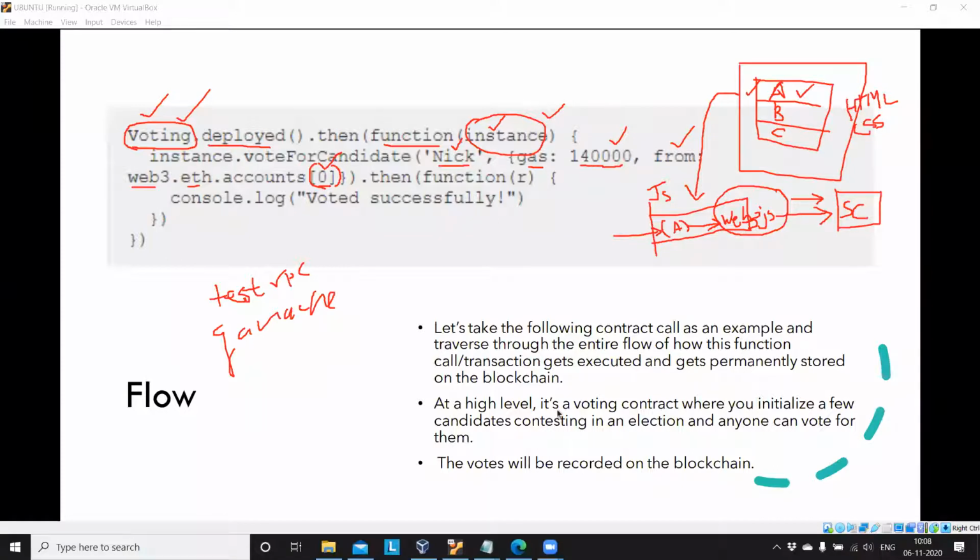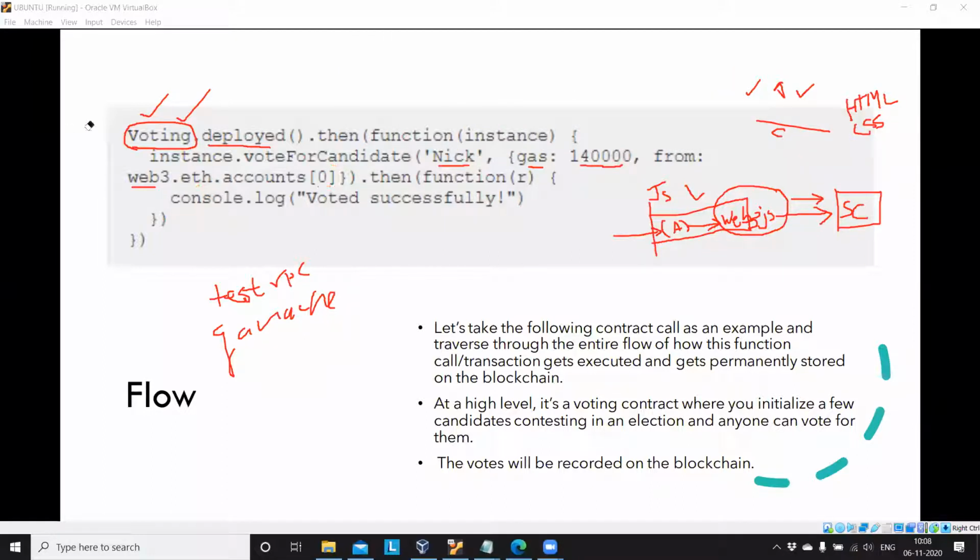At a high level, it's a voting contract where you initialize a few candidates contesting in an election and anyone can vote for them. The vote will be recorded on the blockchain. Just erasing all the things.